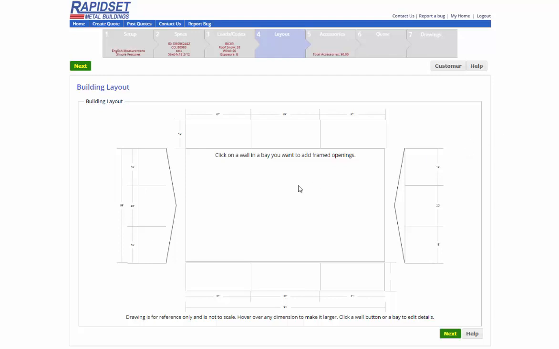And you can see that this is the next page after you choose the overall size and the loads and codes in it. There's an intense amount of math that comes in here and figures out the optimum frame space according to the loads and codes that were put in. In this case, let's say this building is 56 and it's 182018.